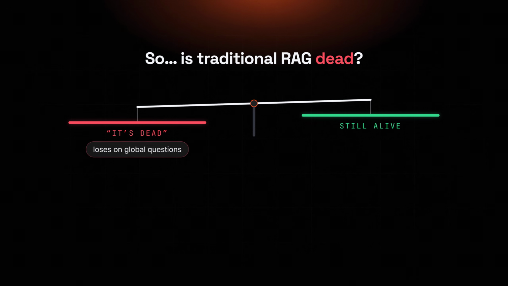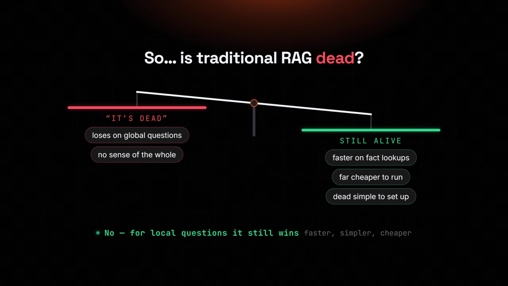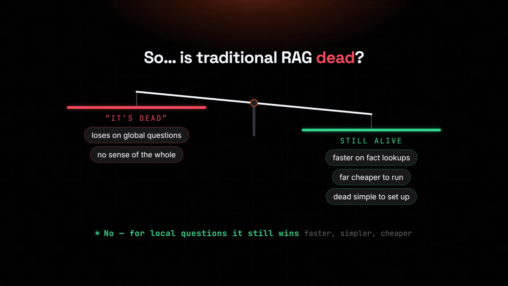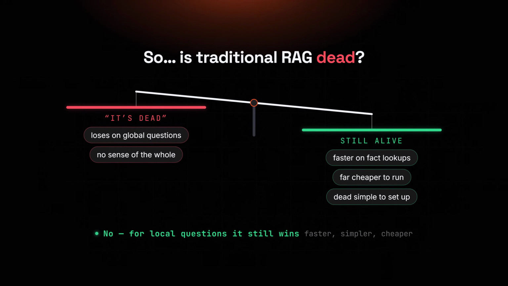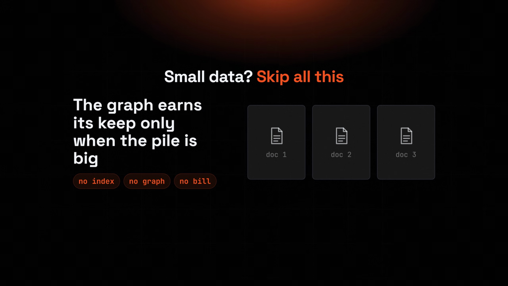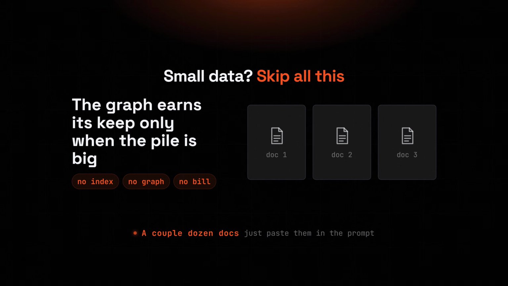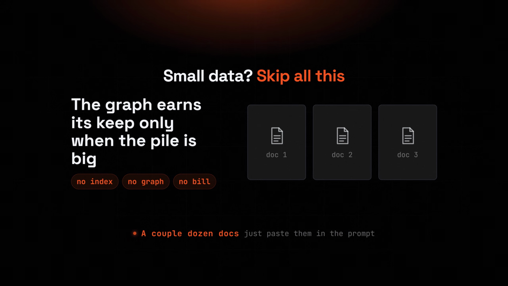So, the big question, is traditional RAG actually dead? Honestly, no. For a simple fact lookup, plain vector search is still faster and a lot cheaper. GraphRAG there would be total overkill. And if your data is small, a couple dozen documents, skip all of this, paste them into the prompt, or use plain RAG. The graph only earns its keep once the pile gets genuinely big.